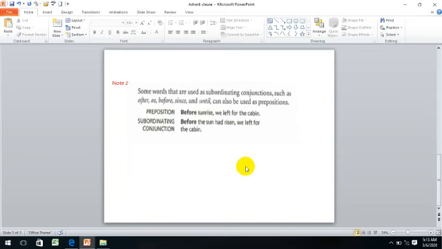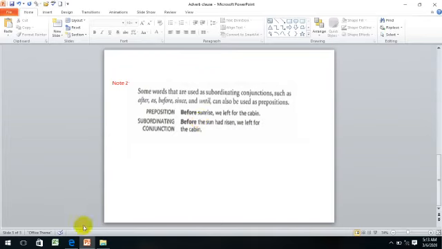It's before the sun had risen. We can say it's an adverb clause or subordinate clause. Do not forget, guys, this kind of sentence is called a complex sentence because it has both an independent clause and a dependent clause. Also, you can say it has an independent clause and a subordinate clause.